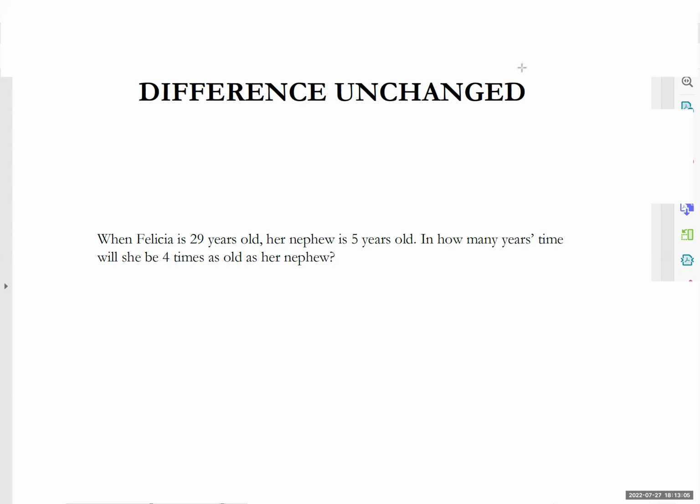Okay. So right now, once you're done, just now we learned the concept of difference unchanged, correct? Now we're going to learn how to apply. So I want you to take out a plain piece of paper right now. The heading is called difference unchanged. You can write it down, and then copy this question, and then we'll start applying on how to do this question.